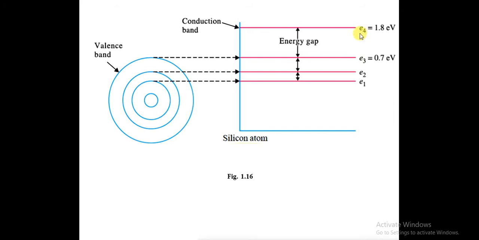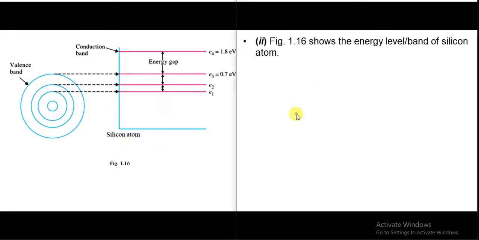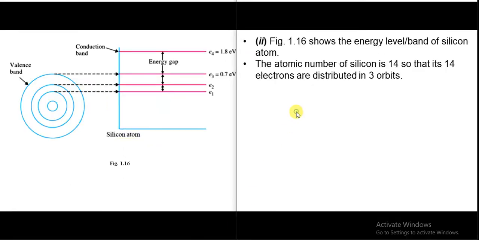The energy of the fourth orbit is 1.8 electron volts. Now what does it signify? The atomic number of silicon is 14, so its 14 electrons are distributed in the 3 orbits.